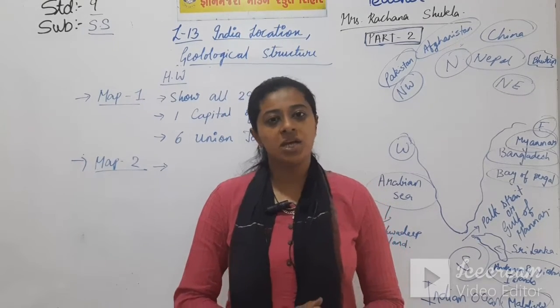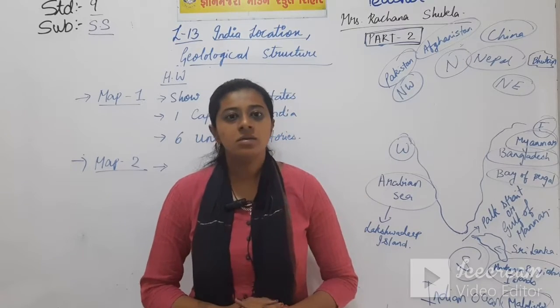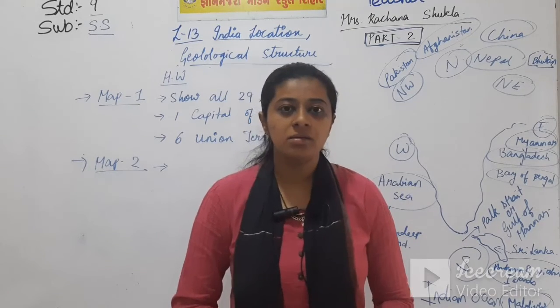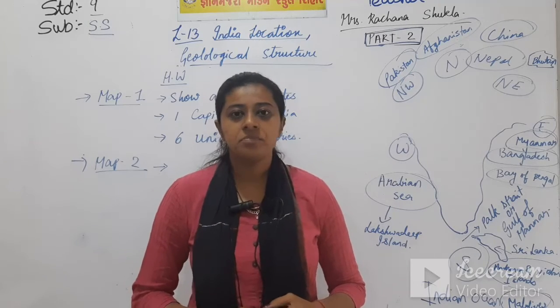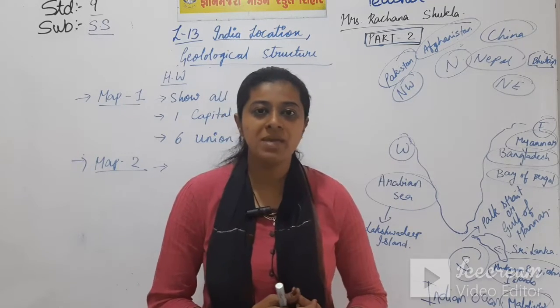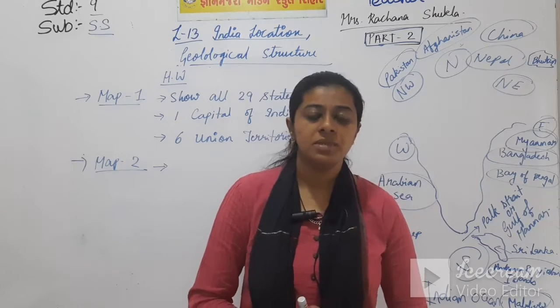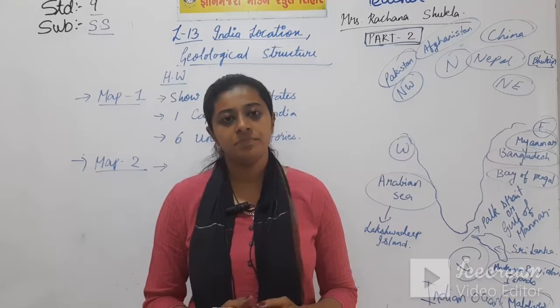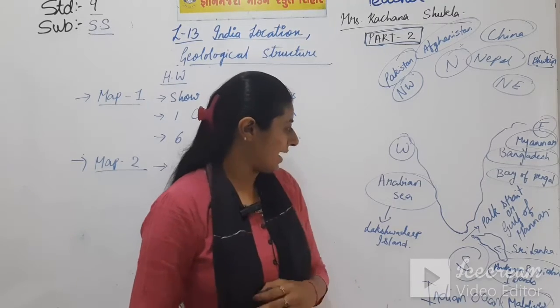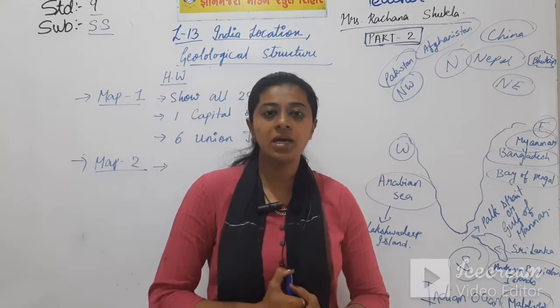Number 3, China. Number 4, Nepal. Number 5, Bhutan. Number 6, Myanmar. Number 7, Bangladesh. Number 8, Sri Lanka.